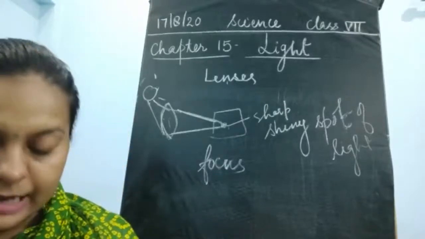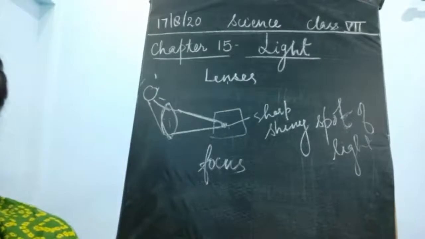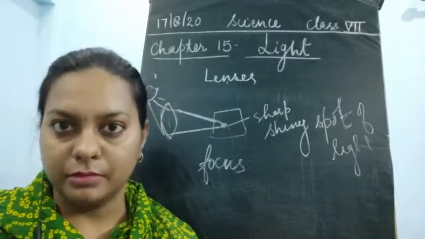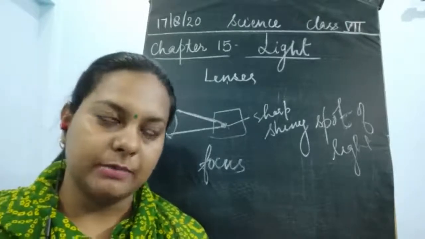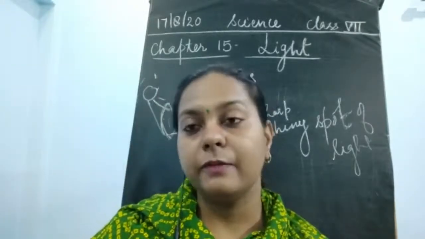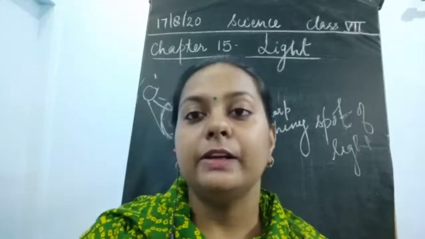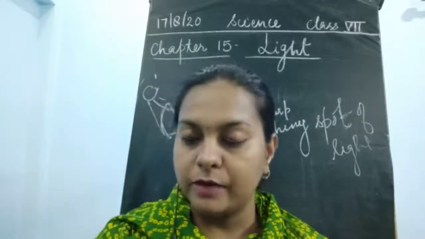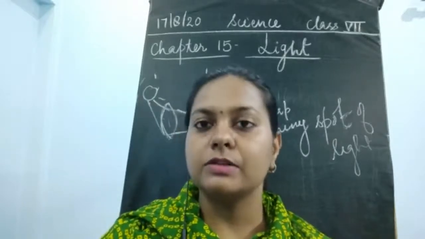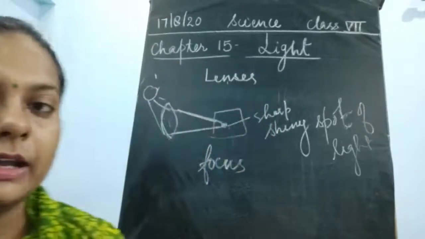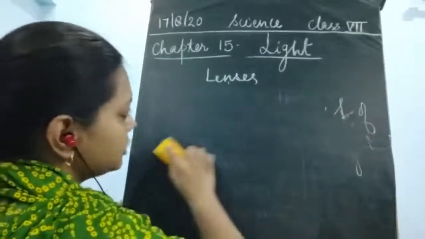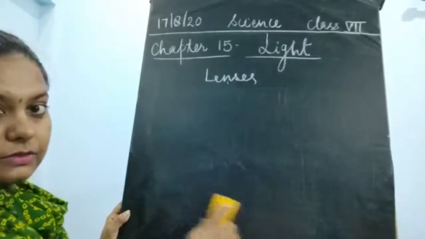And of course, if you keep this paper, and if the paper is very light, not very thick, then what happens after some time? After some time, this catches fire also. If the light is very bright, and if it is falling at the focus for a very long time, this paper could burn also. So this is what is known as the focus. The point where the light rays are falling, where the sharp bright image is being obtained, is known as the focus point.